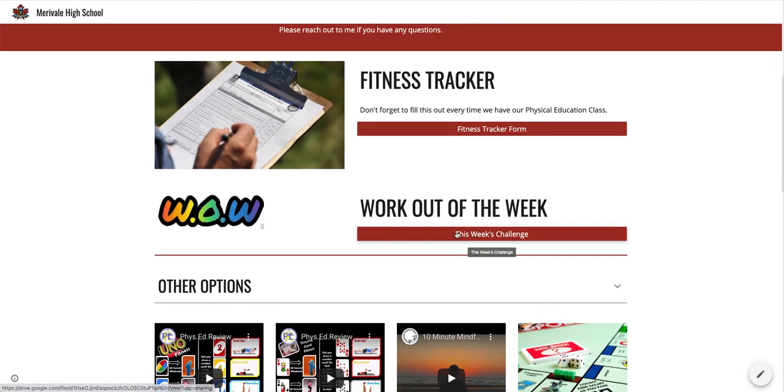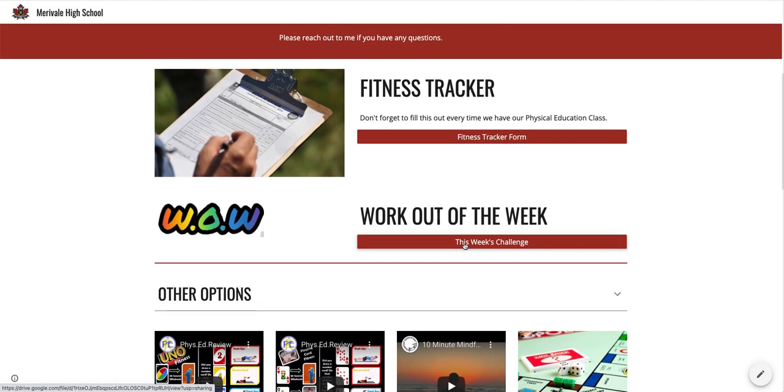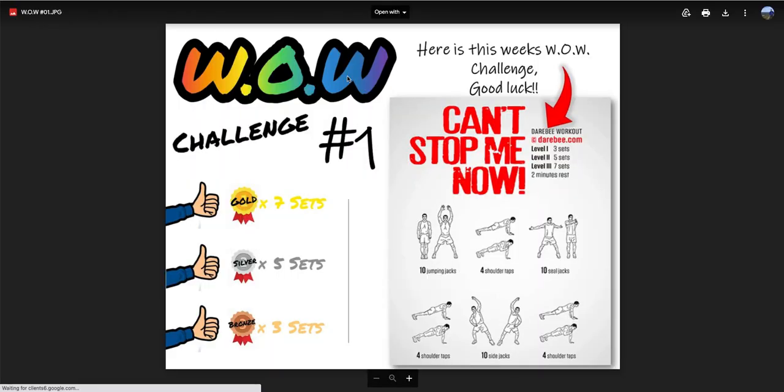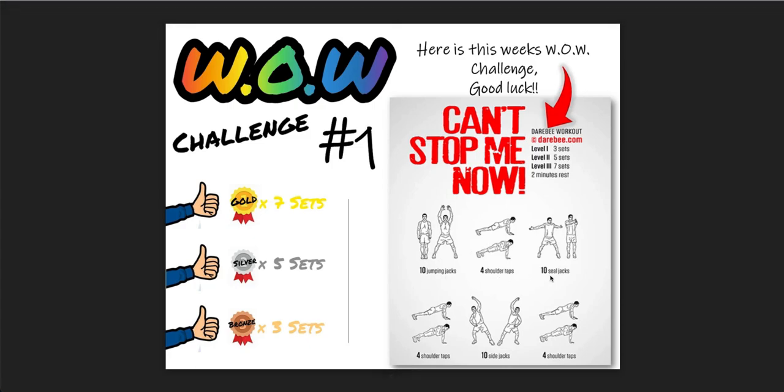And then here we have the workout of the week. I should update this once a week. If you click on that, you'll notice that we have a very colorful workout for every week. In this case, it's jumping jacks, it has shoulder taps, it has seal jacks, it has shoulder taps again, side jacks, and shoulder taps again. Like this is where you're going up and tapping your shoulder when you're in a plank. So it's going to be a lot of shoulder work.